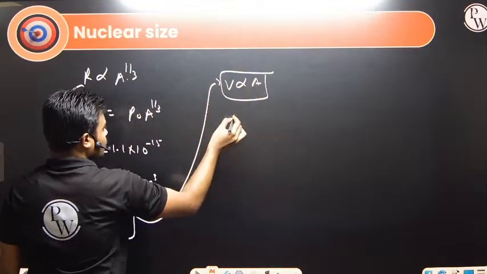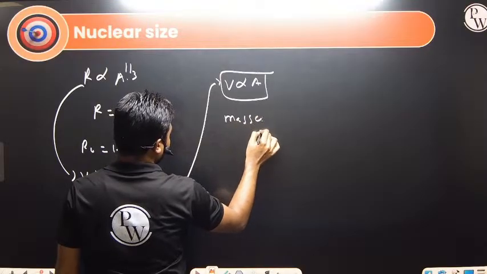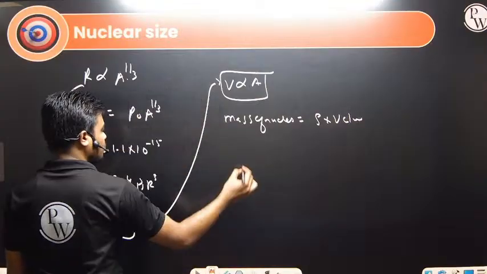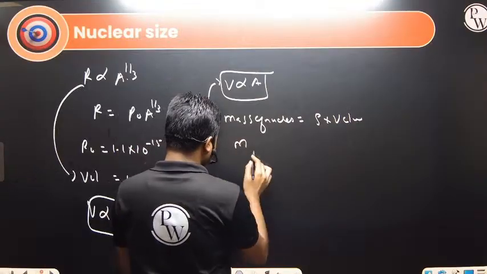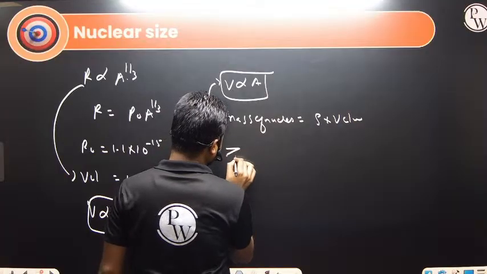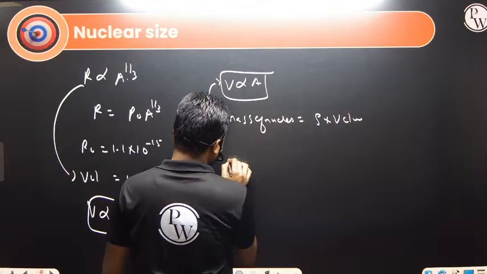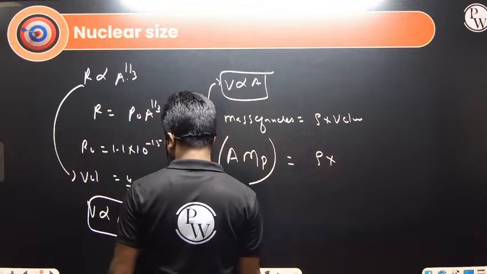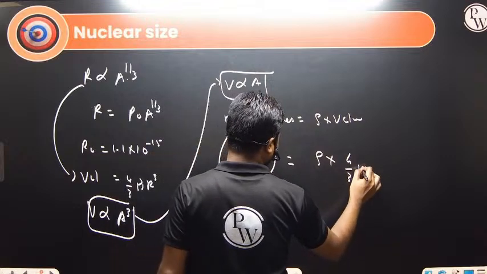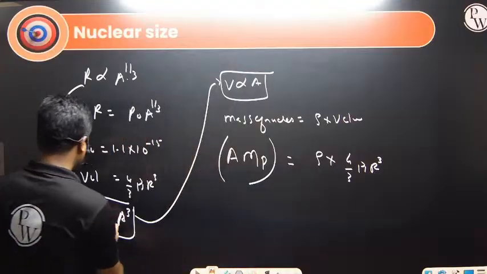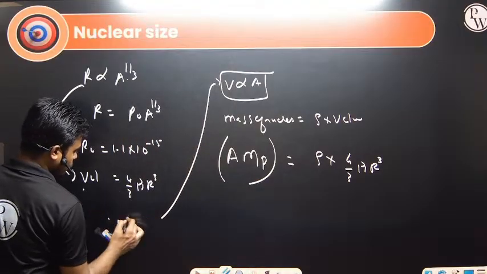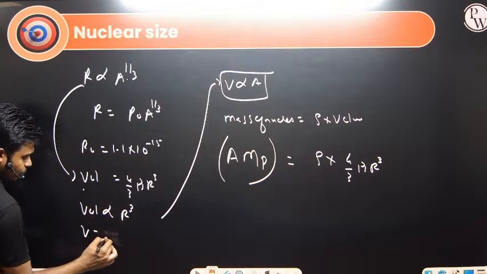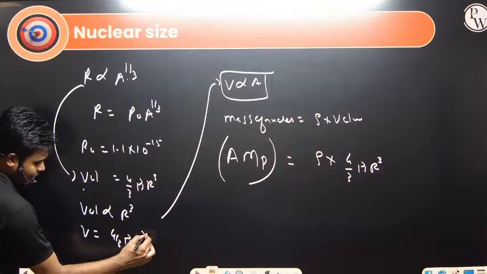If we talk about the mass of the nucleus, what is the mass of the nucleus? That is density multiplied by volume. So the mass of the nucleus is, let's say, m. What is the total mass? Total mass will be A multiplied by the mass of one proton. The total mass of the nucleus is equal to rho into volume. What is volume? 4 by 3 pi R cube. And I told you volume is proportional to A, volume is proportional to R cube. So volume V is equal to 4 by 3 pi R cube.